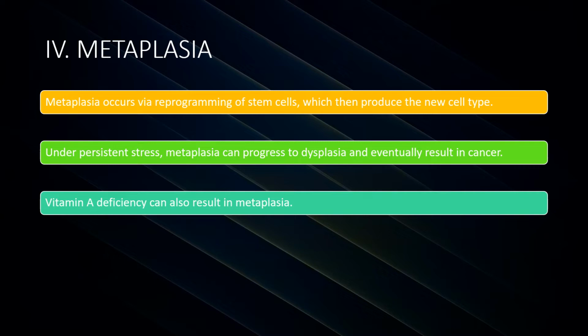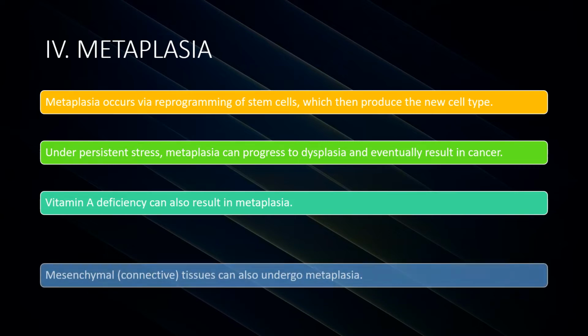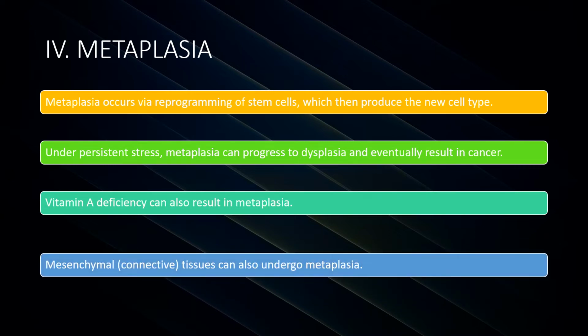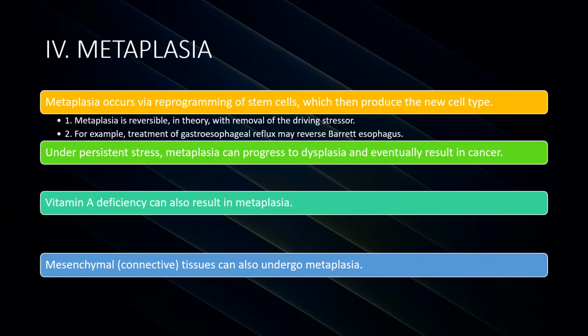Vitamin A deficiency can also result in metaplasia. Mesenchymal or connective tissue can also undergo metaplasia in the body. It is reversible in theory with removal of the driving stressor. For example, treatment of gastroesophageal reflux may reverse Barrett esophagus.